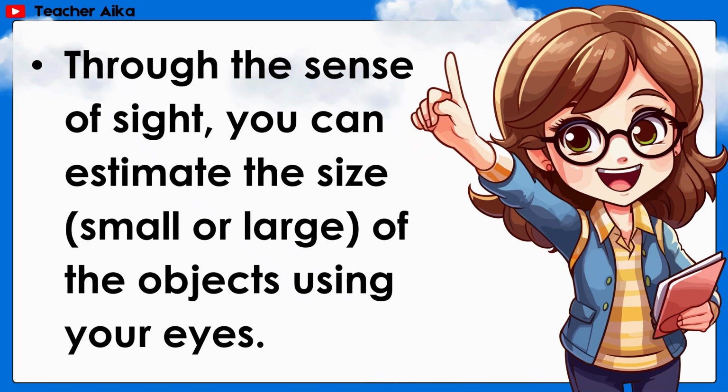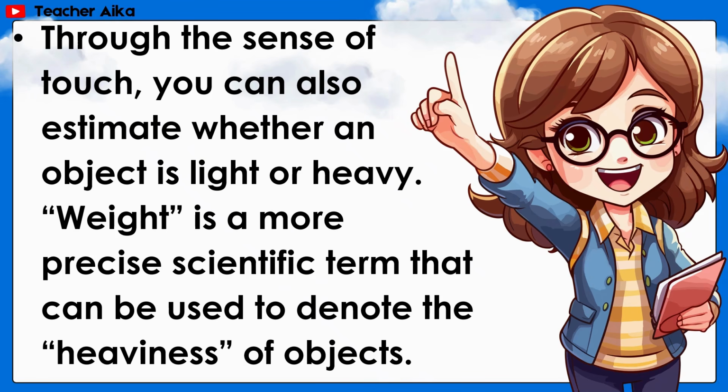Through the sense of sight, you can estimate the size, small or large, of the objects using your eyes. Through the sense of touch, you can also estimate whether an object is light or heavy. Weight is a more precise scientific term that can be used to denote the heaviness of objects.